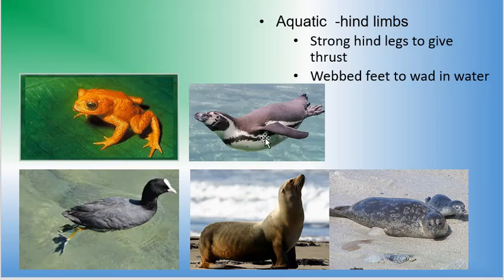And then you have an organ that helps to swim, a flipper type of organ. This is a sea lion and a seal. There is a difference between a sea lion and a seal, though both of them are water-based aquatic animals. Both of them can swim in the water.